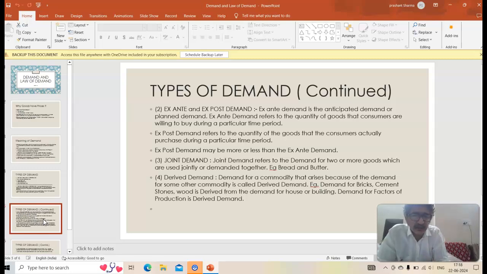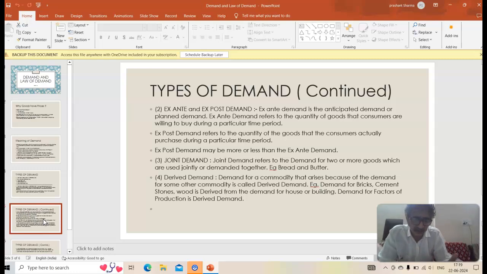And children, ex post demand and ex ante demand will not be the same. There are different factors which are responsible for that. So ex post demand, meaning actual demand, may be more or less than the ex ante demand. Means whatever a consumer plans to buy may not be the same as what he actually buys. Okay. Then we have the third point, joint demand. Joint demand refers to demand for two or more goods which are used jointly or demanded together. So if a person is buying, let's say, a mobile phone for the first time, obviously he will be requiring a SIM card also.